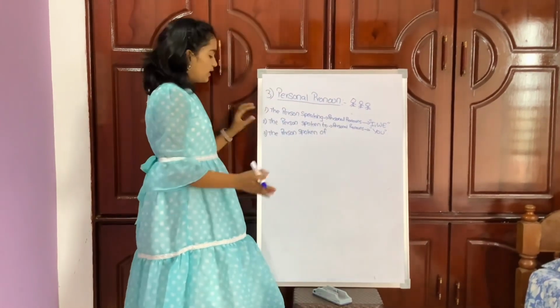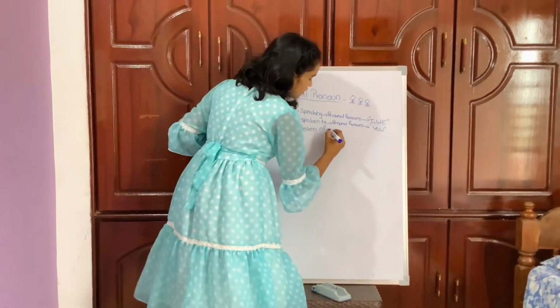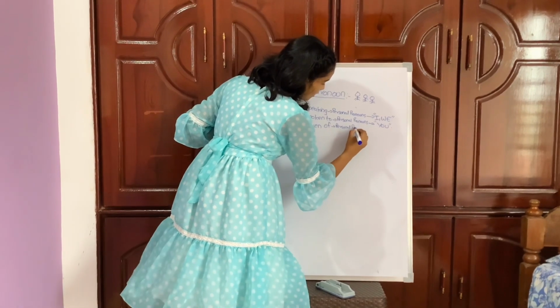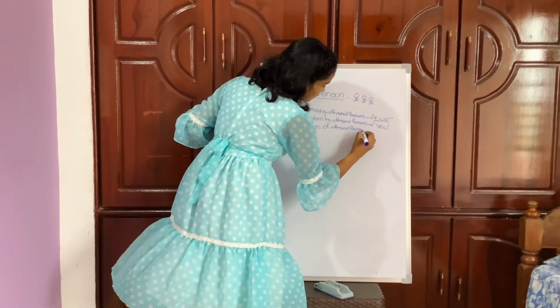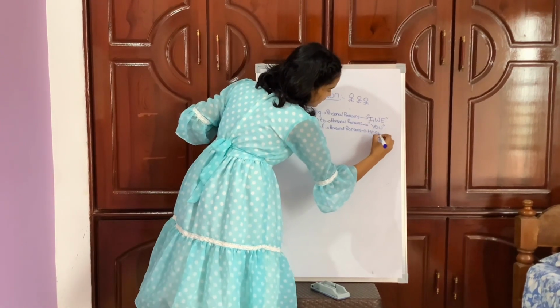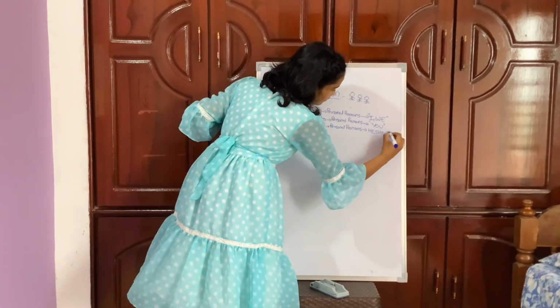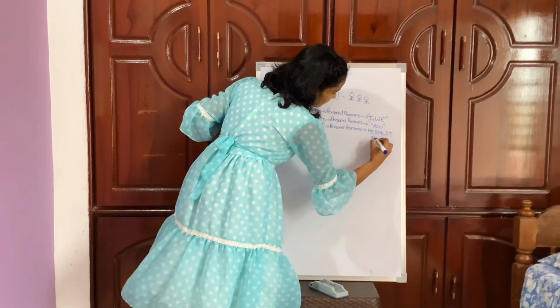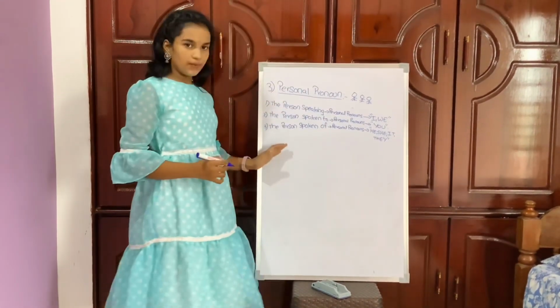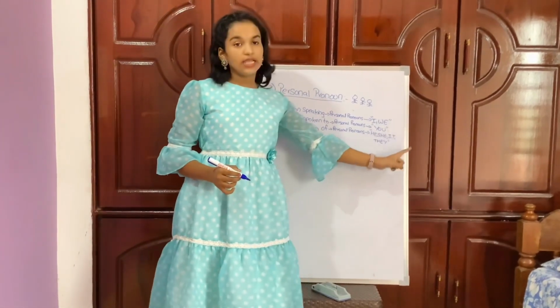And the personal pronouns for the third person are he, she, it and they.